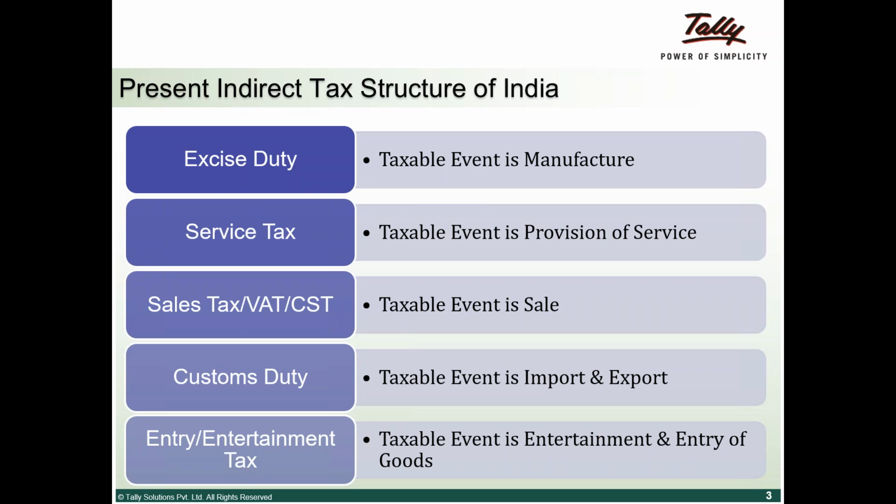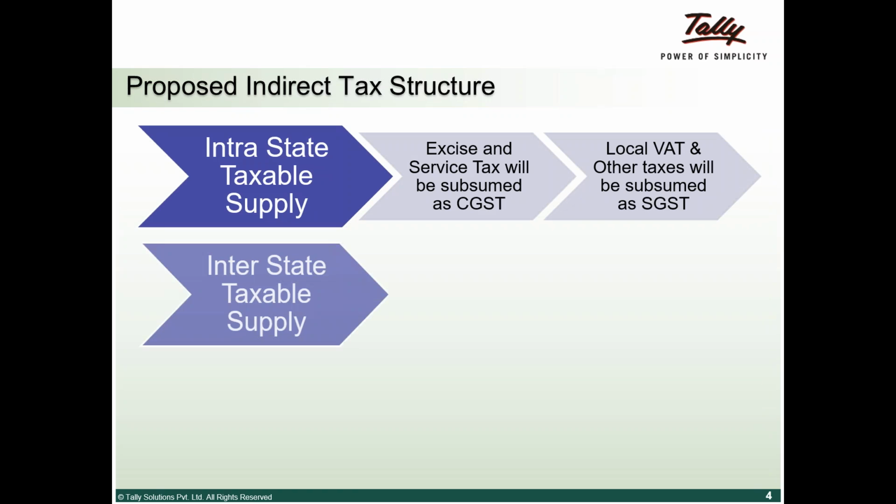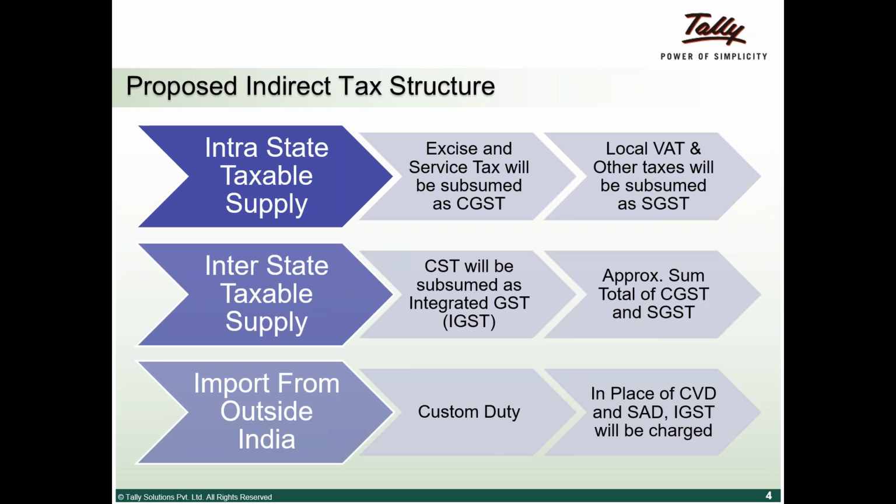In the GST regime, taxes are divided into three buckets: intrastate taxability, interstate taxability, and import from outside India. Your excise duties and service taxes will be subsumed as CGST, local VAT and other taxes will be subsumed as SGST, and interstate taxability, which is so far called CST, will be subsumed as IGST.